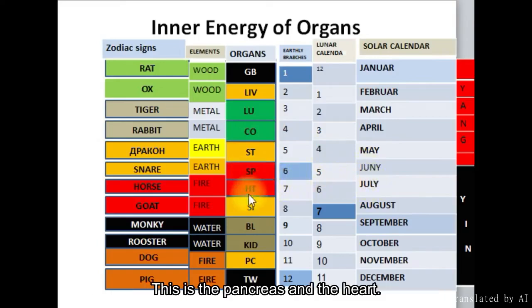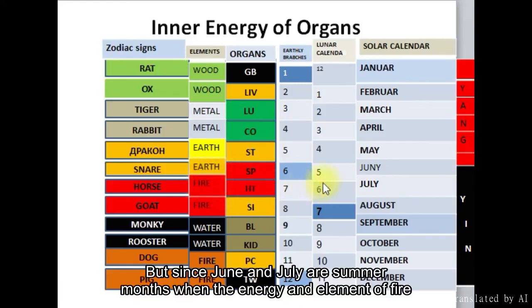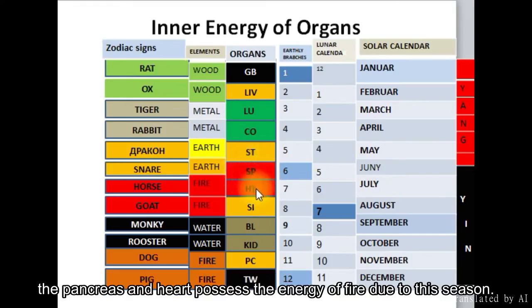Next, we look at the summer months, June and July. This is the pancreas and the heart. One belongs to the element of earth, and the other to the element of fire. But since June and July are summer months when the energy and element of fire dominate, the pancreas and heart possess the energy of fire due to this season.